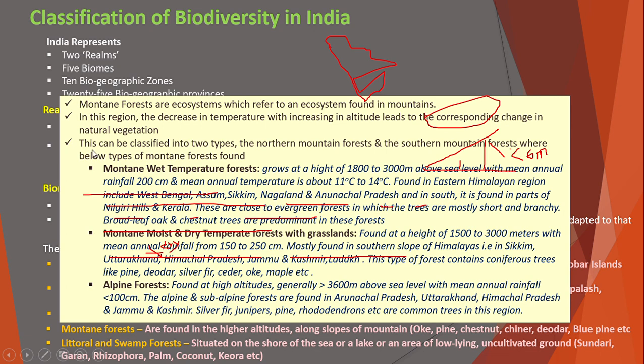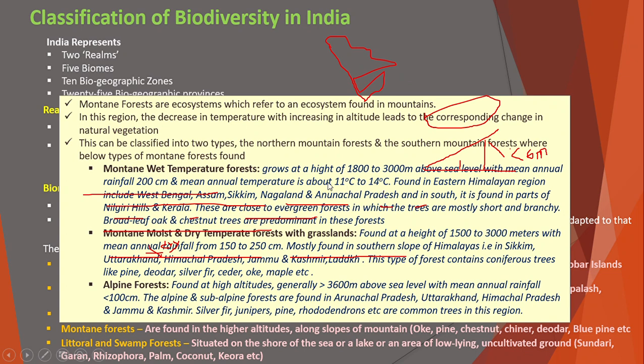So mountain forests can be classified into two types, the northern mountain forest and the southern mountain forest, where the following types are found. First one is the mountain wet temperate forest. Mountain wet temperate forest grows at a height of 1800 to 3000 meters above sea level, with mean annual rainfall of 200 centimeters and mean annual temperature of about 11 degrees centigrade to 14 degrees centigrade.